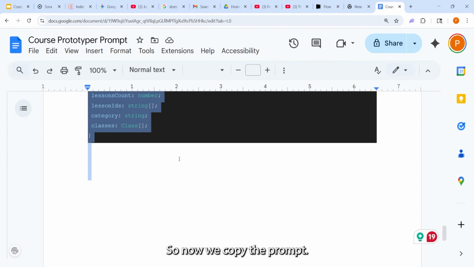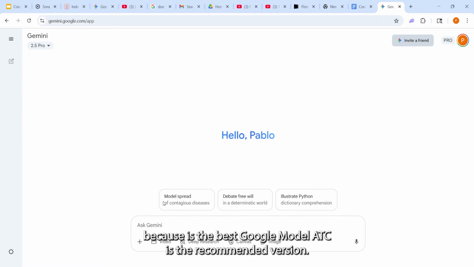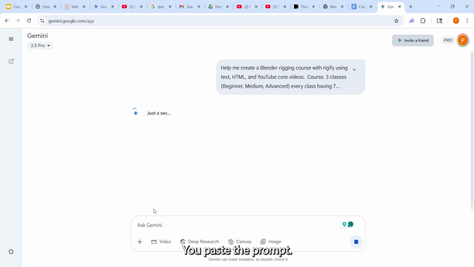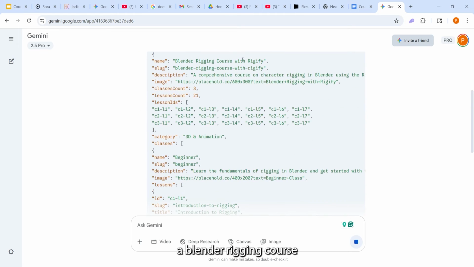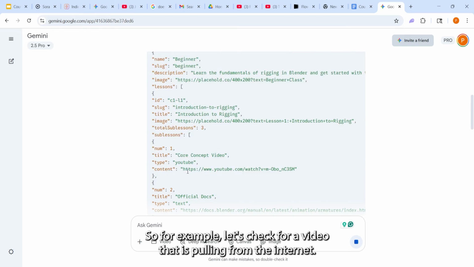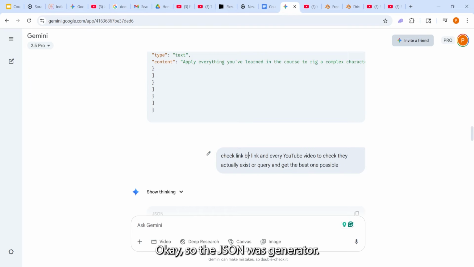Okay, so now we copy the prompt and go to Gemini, and you need to pay for the 2.5 Pro because it's the best, the recommended version. You paste the prompt, so let's wait. Okay, it's generating a Blender rigging course. Okay, the JSON was generated.